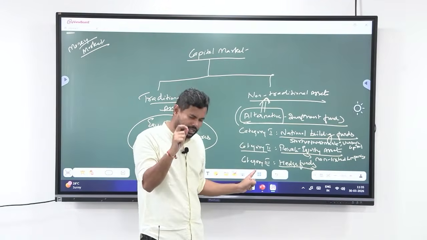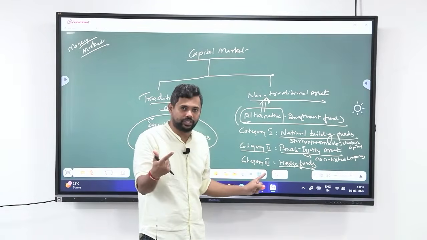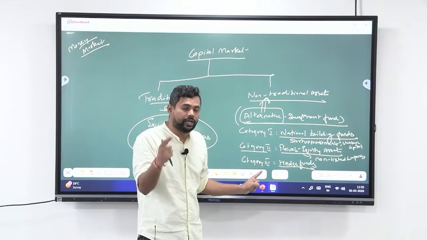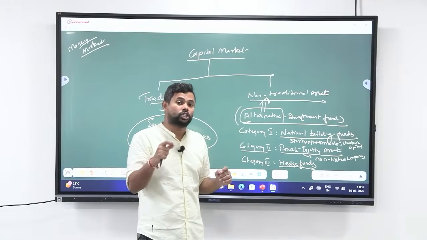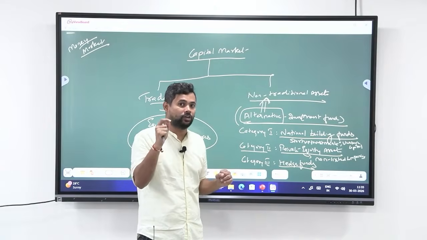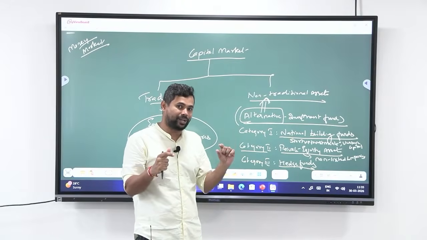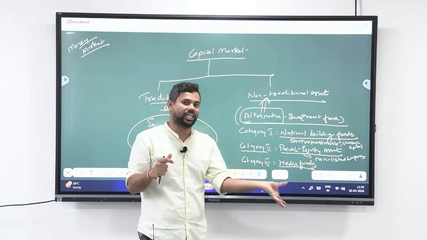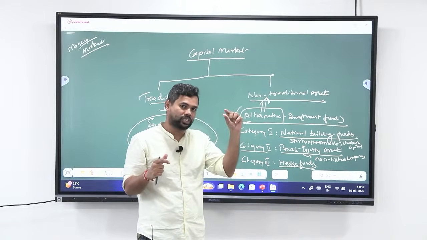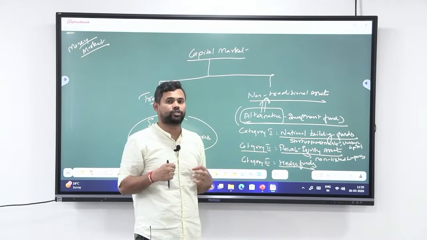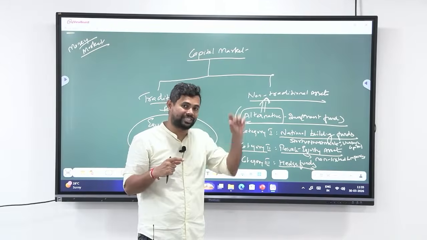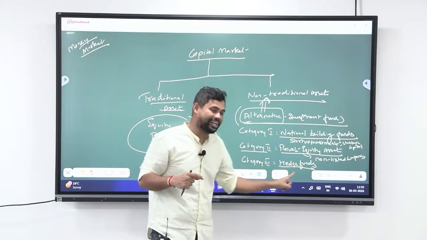Category 3 is something that no one will support, because hedge funds basically want to profit out of price movements. That is short selling of funds. Have you heard of shorting of equity or shorting of shares? Whenever the share price rises, they will make sure that they sell all the shares that they have. Whenever the share price drops, they make sure that they buy a lot of shares. So they try to make profit out of price movements. That is what is called hedge funds.